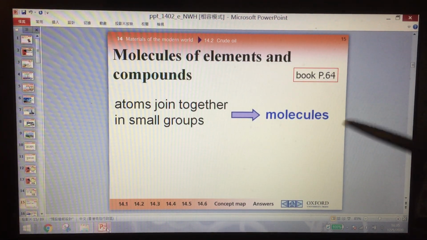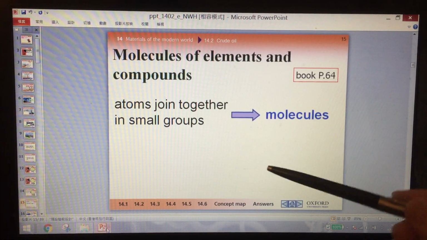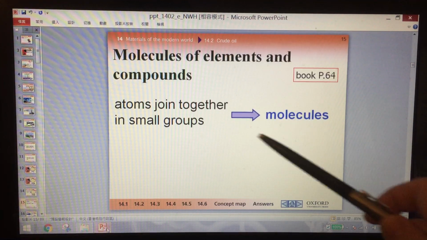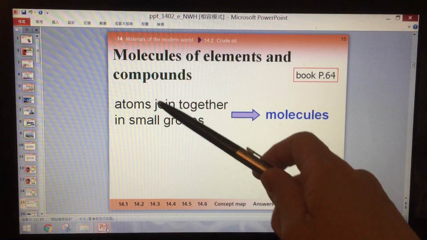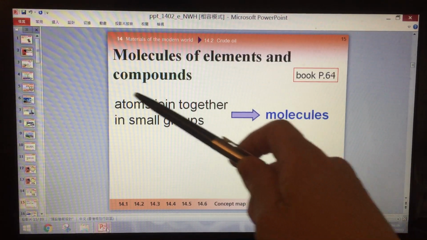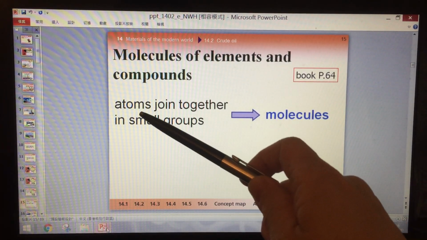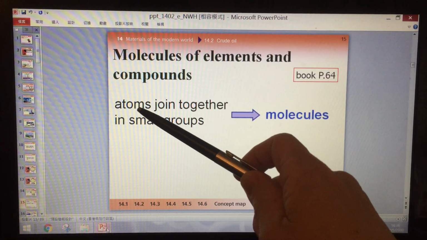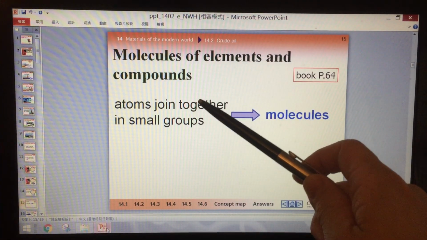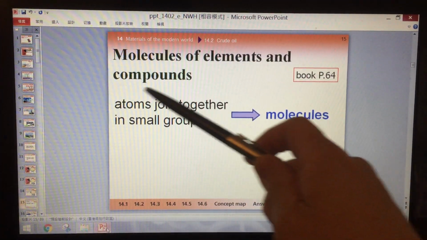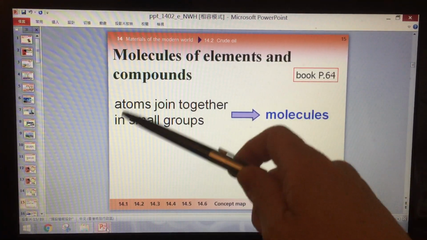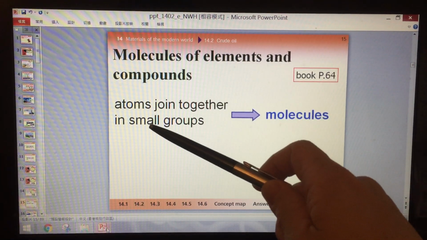And actually, what is a molecule? Okay, we need to know what atoms are and what molecules are. Atoms, you can consider a very small particle, just like a ball. And if more than one atom joins together, then we cannot say this is an atom, because this is two or more atoms joined together as a group.